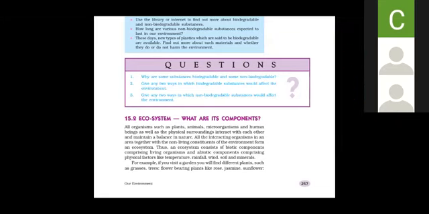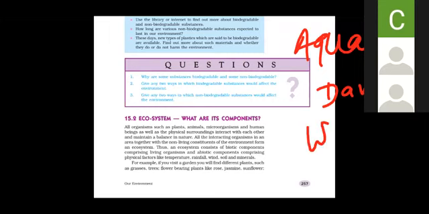And aquarium or dam is an example of man-made aquatic ecosystem. So these are basically the types of an ecosystem.